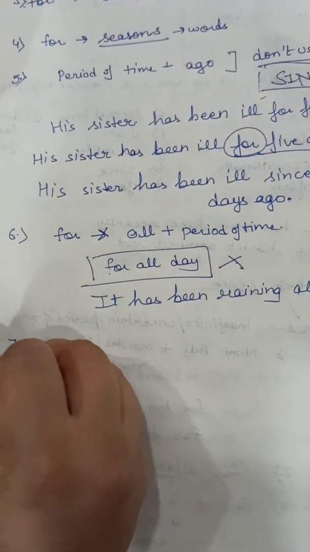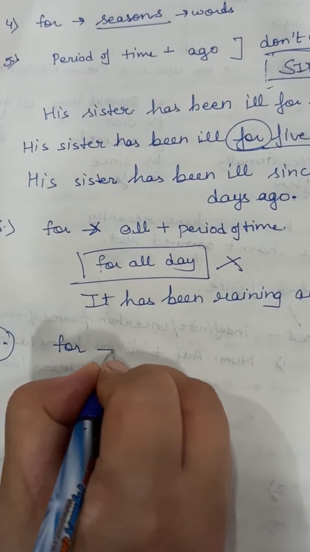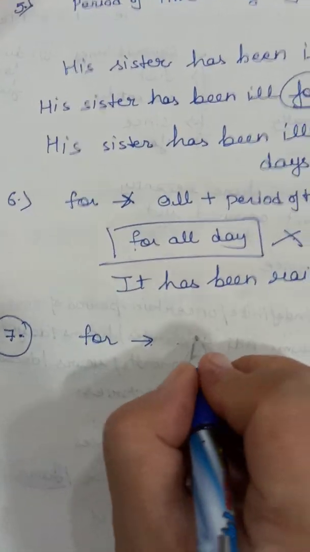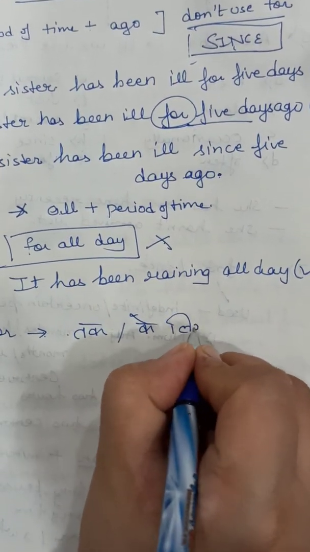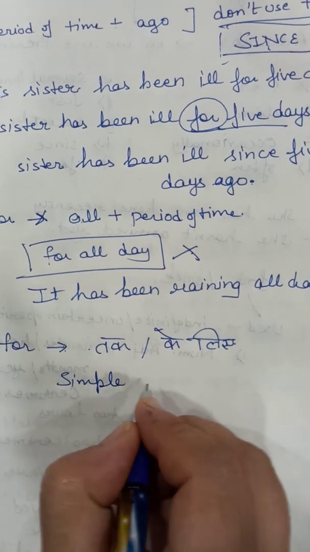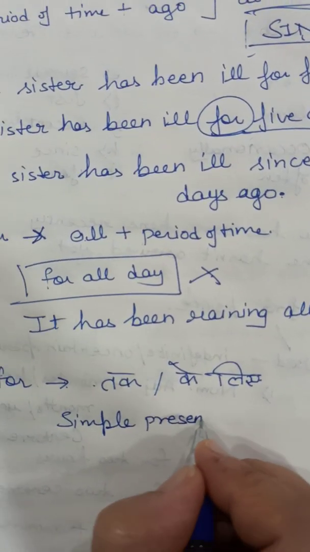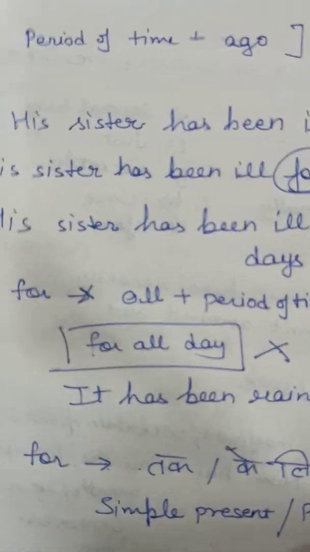Now this is very important. For generally means until or for. So this is also used with simple present, simple past or simple future tense.